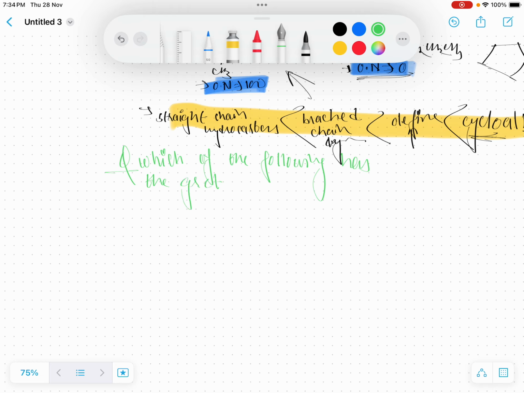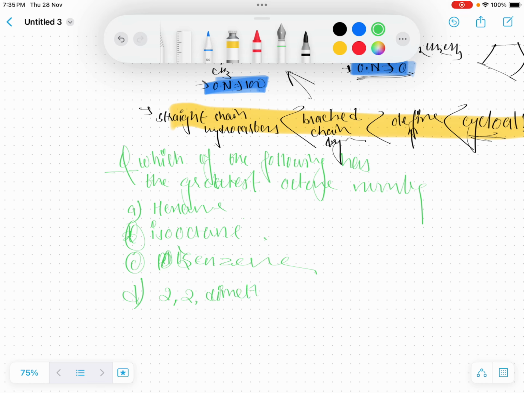Option A is hexane. Option B is isooctane. Option C is benzene. And option D is 2,2-dimethylpropane.